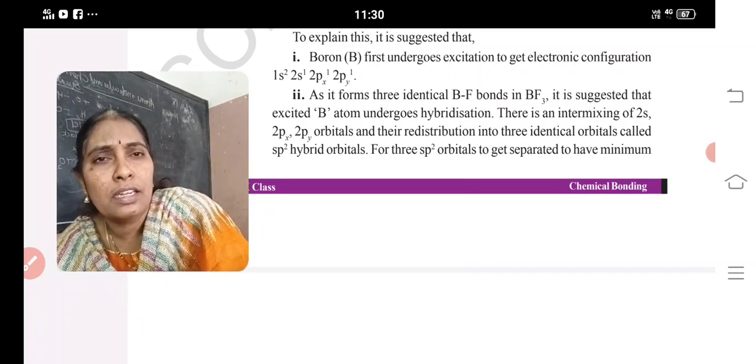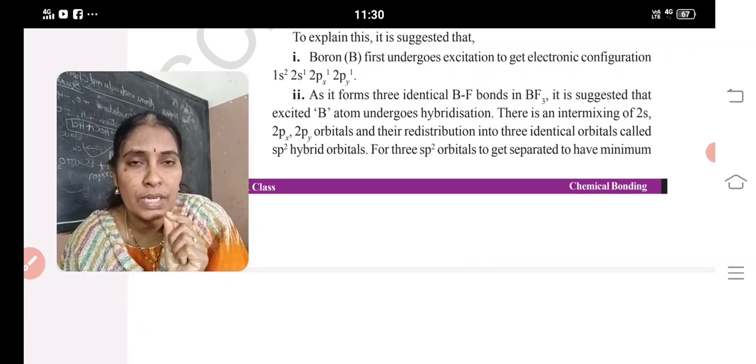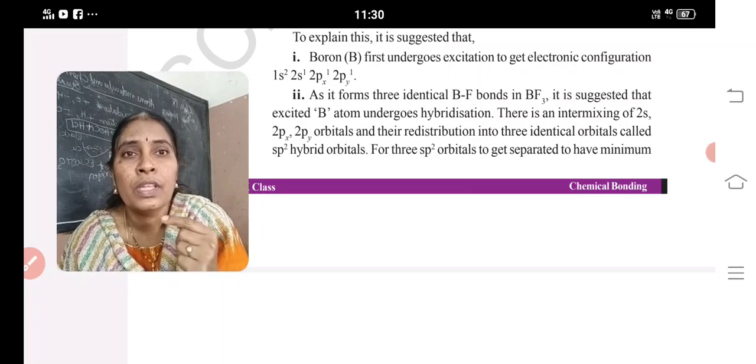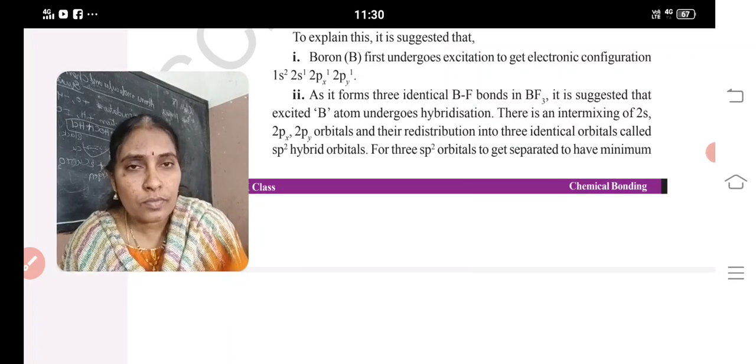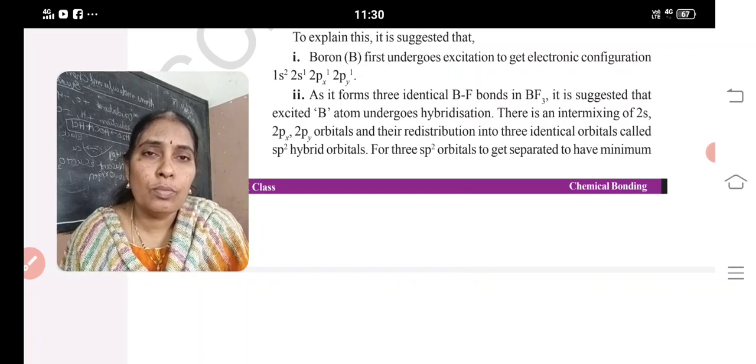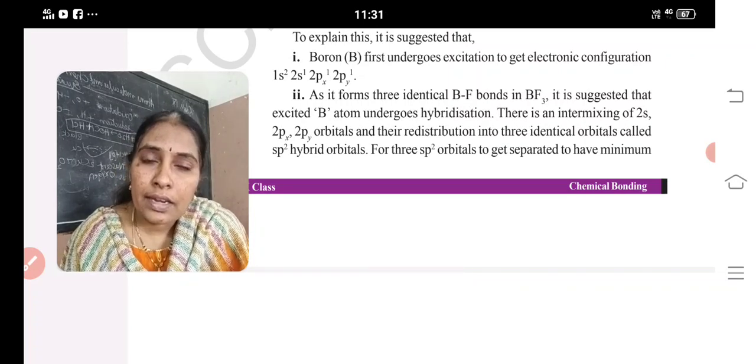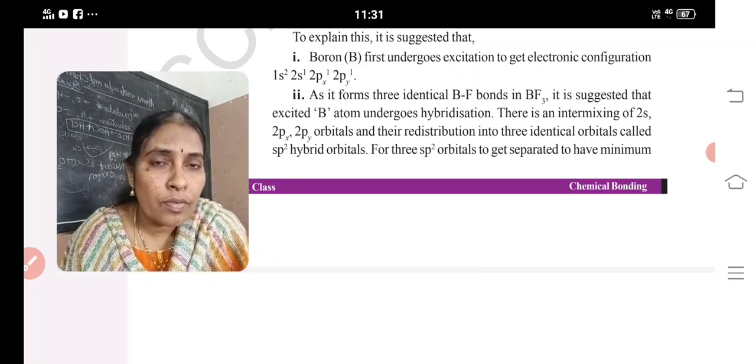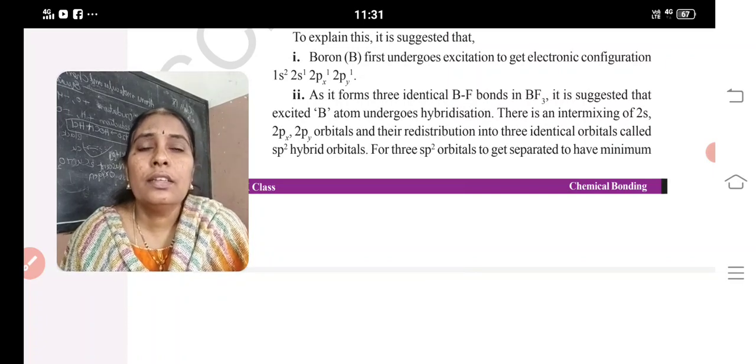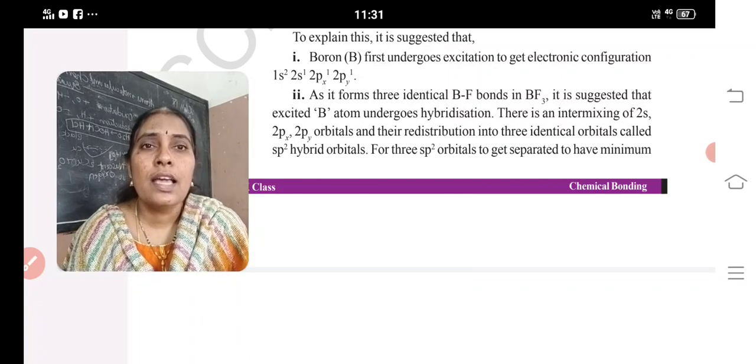Okay, that's all we discussed: only one topic, hybridization. What is hybridization? Intermixing of orbitals having almost the same energy and redistribution into an equal number of orbitals with equal energy and shape. Such a phenomenon is known as hybridization.